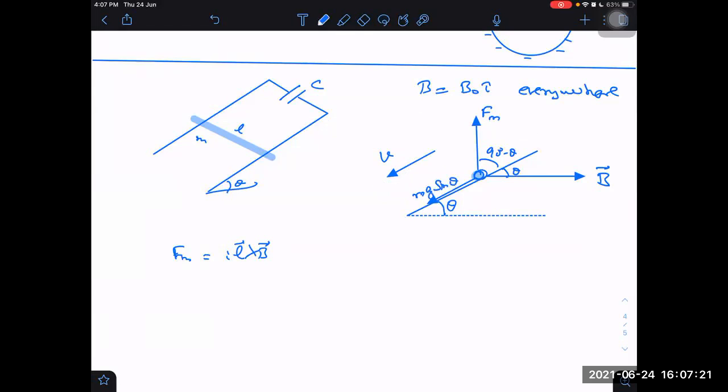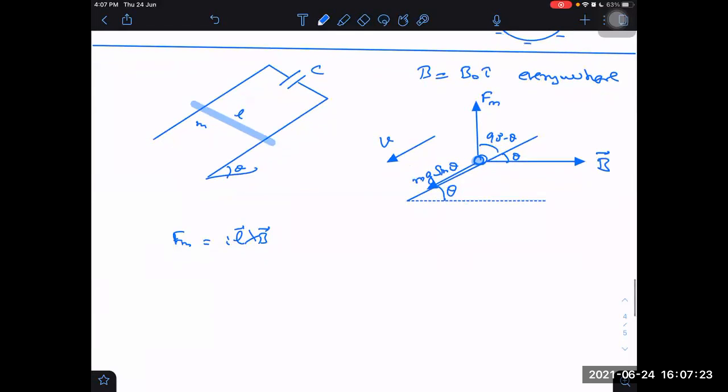That only. So what is the equation? Mg sin theta minus upward force Fm sin theta is equal to mass into acceleration. Okay. Yes, sir. What is magnetic force, by the way, now?